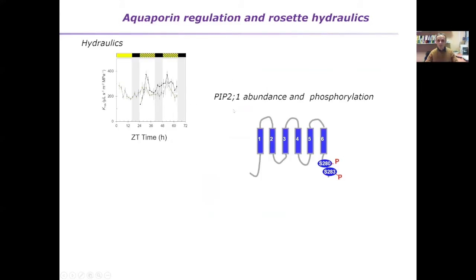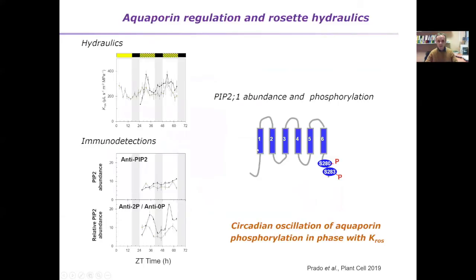Further on, we wanted to understand what kind of regulation could account for these oscillations. We've been considering the role of PIP2;1 abundance and phosphorylation. For that, one of the approaches, in addition to proteomic approaches, was to raise antibodies that recognize the complete set of PIP2 proteins, the so-called anti-PIP2 antibodies. We also raised antibodies directed against the C-terminus, which recognize either the unphosphorylated form, anti-0P, or the phosphorylated form, anti-2P. In these immunodetection studies, corresponding to different time points, we could see that in all conditions the level of the PIP2 aquaporins is pretty stable.